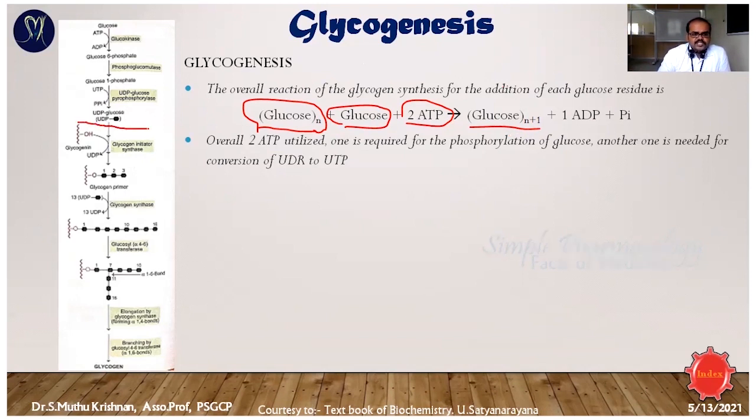Up to here, this is the first step, formation of UDP glucose. The second one is primer initiation. Then the third one is chain elongation. Then the fourth one is branching, where sub-branch formation is going to happen. Yeah, that's all. This is the overall concept of the glycogenesis process.